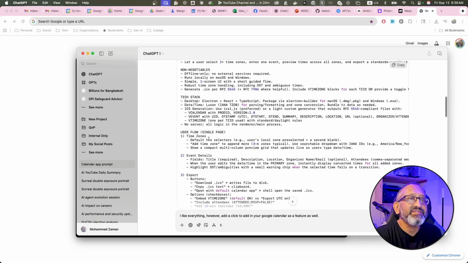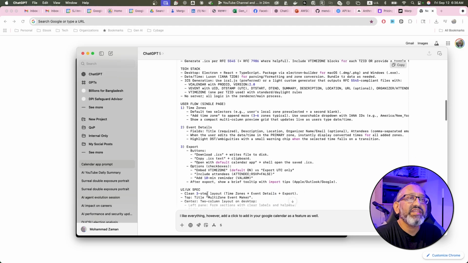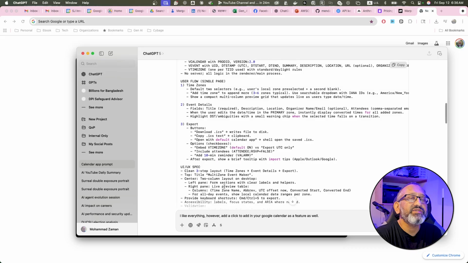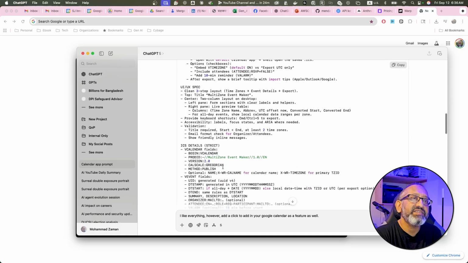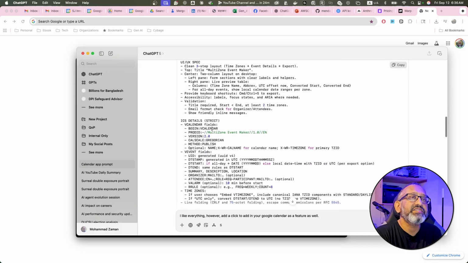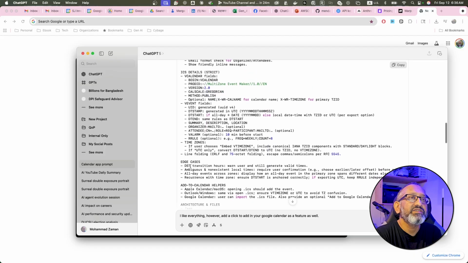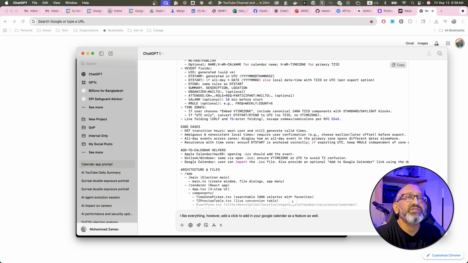Fantastic, this is not bad. So I got the time zones, event details, then I have the export and embed vTimezone or UTC only, UI UX spec, 3-step layout, fantastic, ICS details strict, vCalendar, vEvent field and time zones, edge case, DST, transition hour, so one user is still generate valid times.